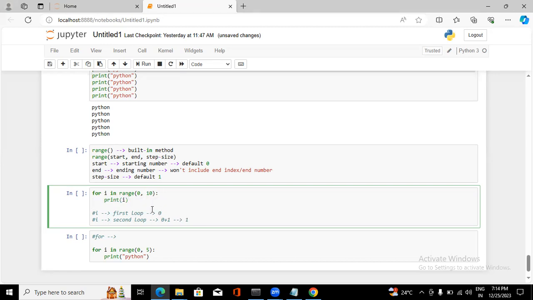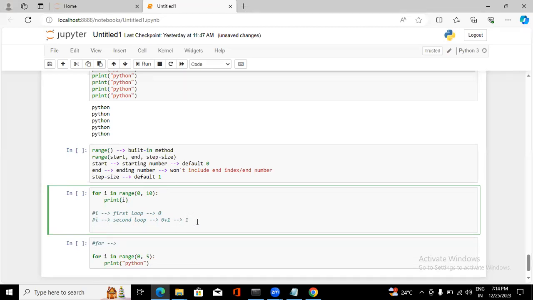Again it will go back to the top. What number do I have in i now? 1. So in the third loop, what will happen? I already have 1. And what is the step size? If you didn't specify the step size, by default it's going to be 1. Then it will do plus 1. What is it? It's 2.